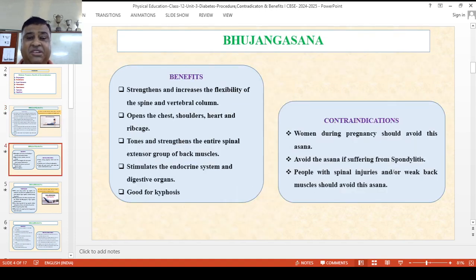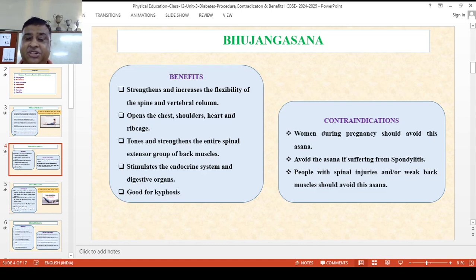Now what are the benefits of Bhujangasana? It strengthens and increases the flexibility of the spine and vertebral column. It opens the chest, shoulders, heart and rib cage. It tones and strengthens the entire spinal extension group of back muscles. It stimulates the endocrine system and digestive organs. And it is good for kyphosis deformities.